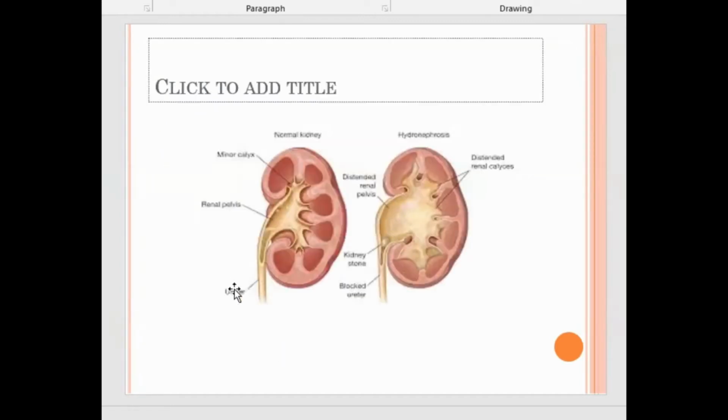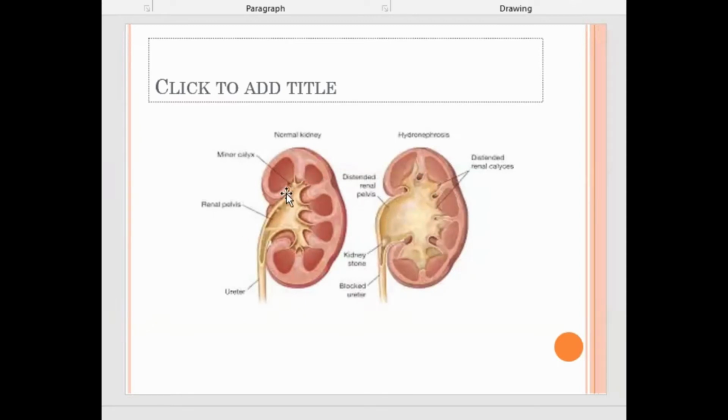Now you can see the normal kidney and you can compare it with the hydronephrotic kidney. The left side is the normal kidney with normal calyces. Alright, very beautiful pyramidal calyces, and see the pelvis which is opening into each of the pyramids, each of the calyces. Okay, now you see there is a blockage in the second picture. You see there is a blockage in the proximal part of the ureter. Because of a calculus, there is a kidney stone in the renal pelvis at the ureteropelvic junction. So above that, there is distension of the renal pelvis and all these calyces.